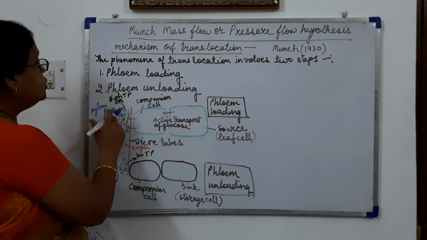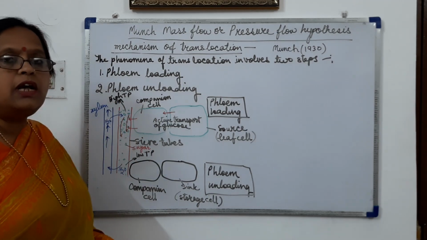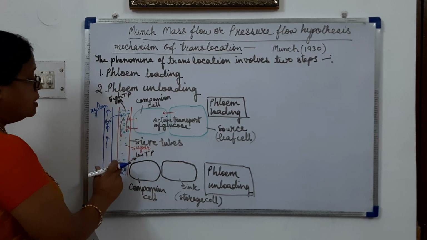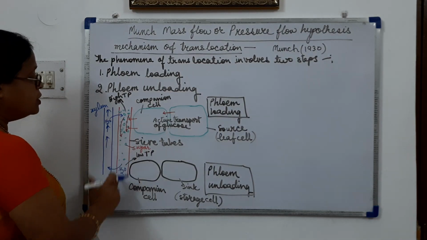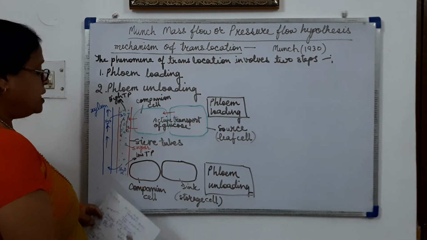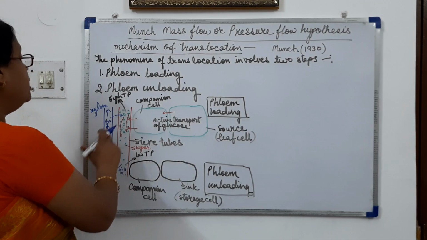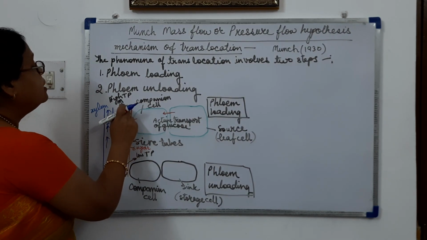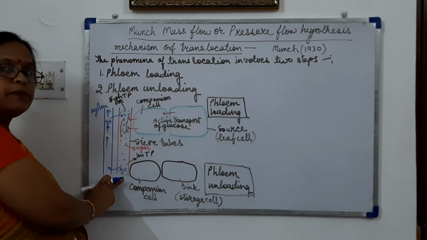So due to the movement of water, high turgor pressure develops here. But in the regions below, there are no glucose molecules, so there will be low turgor pressure. This develops a pressure gradient, and the sap of the phloem will move from high pressure potential to low pressure potential.